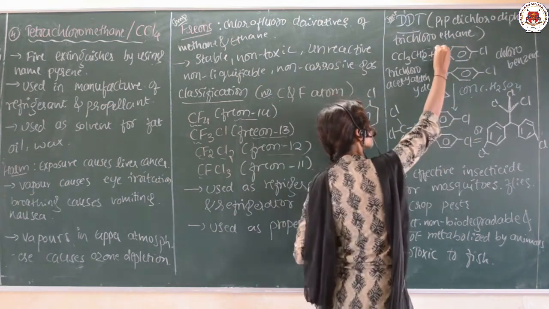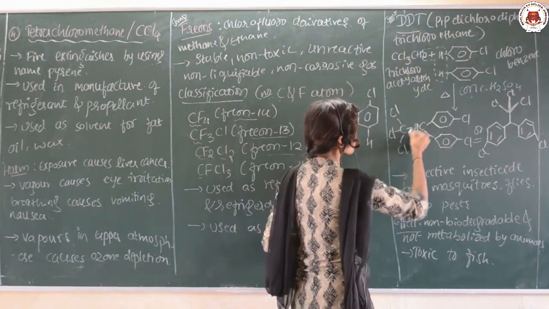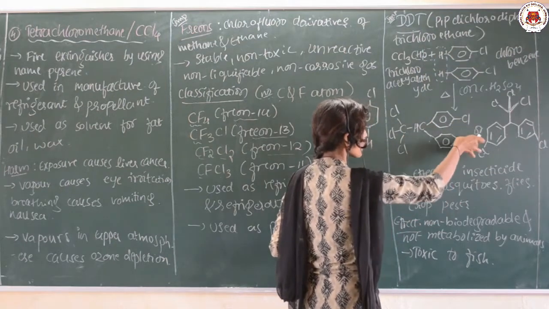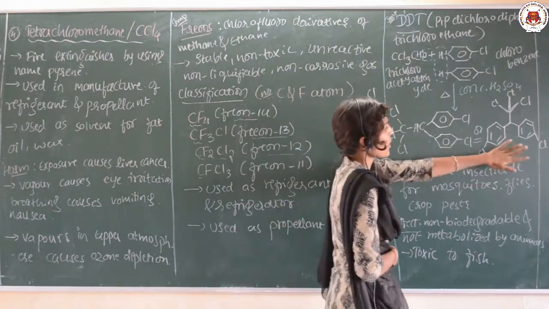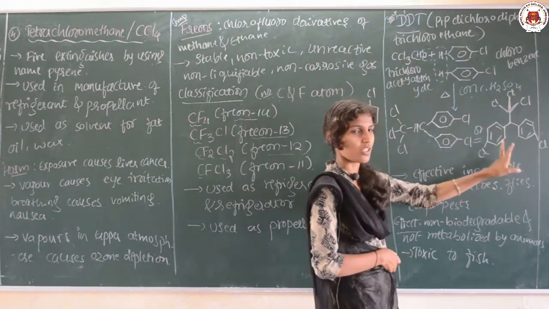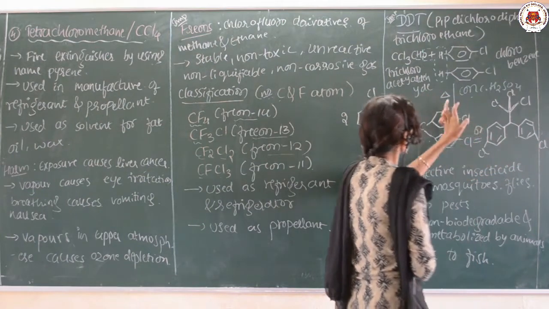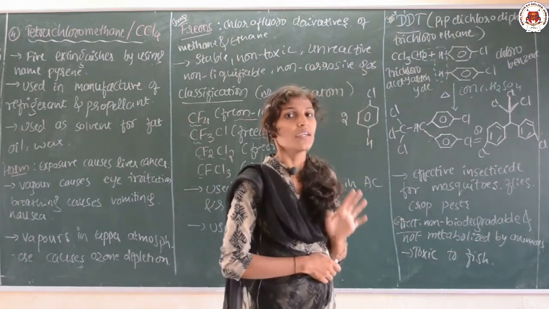Here H2O is removed. What remains? Carbon as it is, 3 chlorines and CH. To this carbon, the benzene rings along with the chlorine are attached. So as itself, dichloro, or else we can write the structure in this format, dichloro diphenyl trichloroethane is the name of DDT.